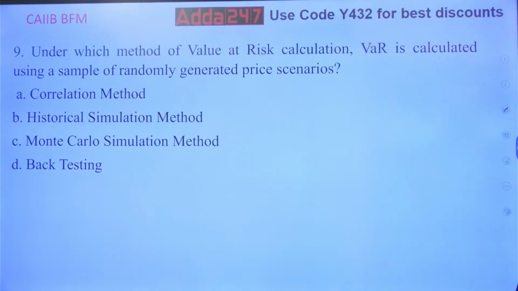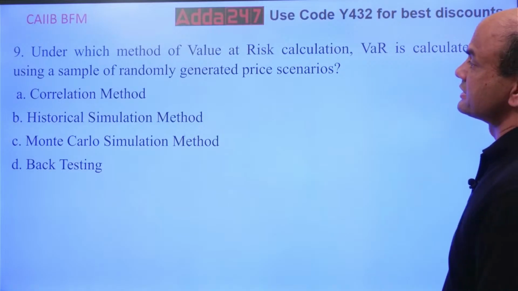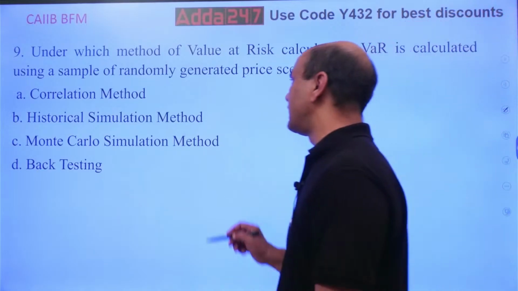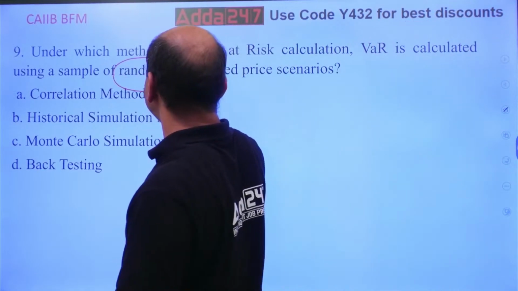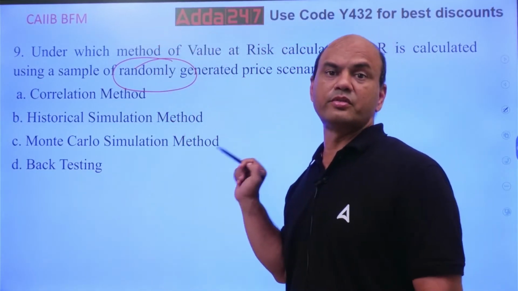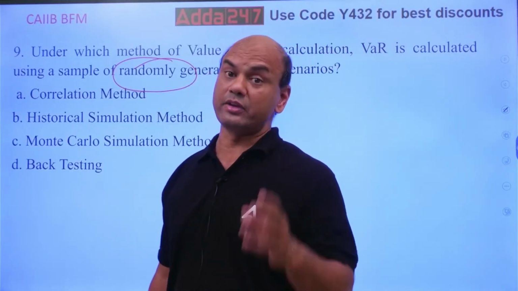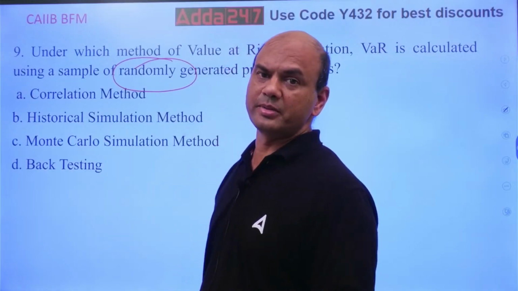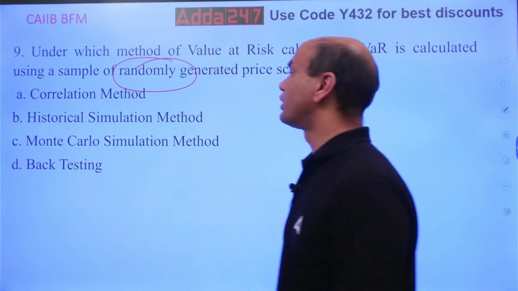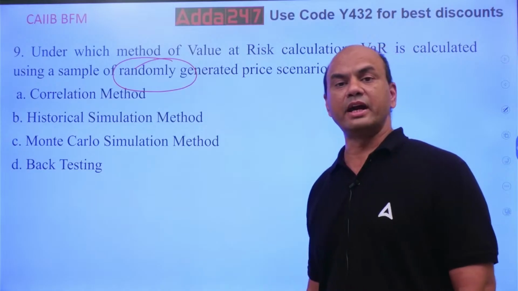Under which method of value at risk calculation, VAR, is VAR calculated using a sample of randomly generated price scenarios? Randomly generated. In every question, you have to focus on a certain word, because only one word is important in every question. That should click in your mind. The options: correlation method, historical simulation method, Monte Carlo simulation method, and backtesting.